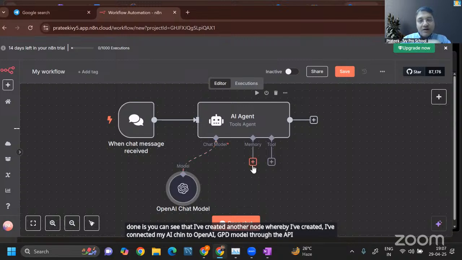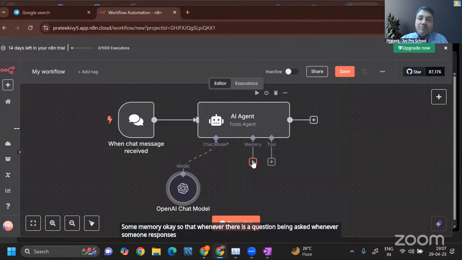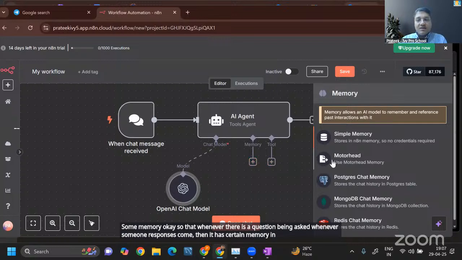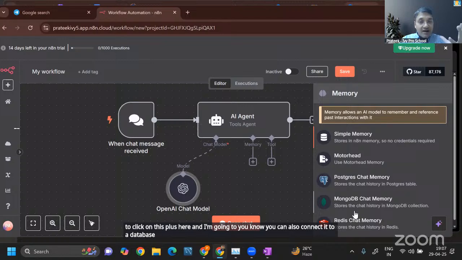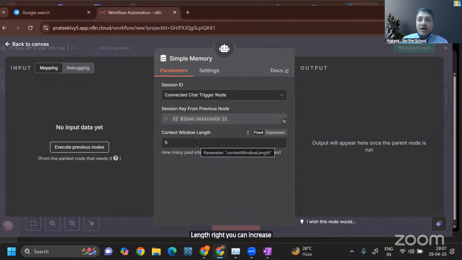Perfect. Now I'm going to give it some memory, so that whenever there is a question being asked, whenever some responses come, it has certain memory in it, right? So I'm going to click on this plus here. You can also connect it to a database to memorize a lot of information. But for now, I'm just going to go to simple memory. And in the simple memory, I'm going with only 5 context window length. You can increase it if you want, but for now, I'm just going to stick to 5.